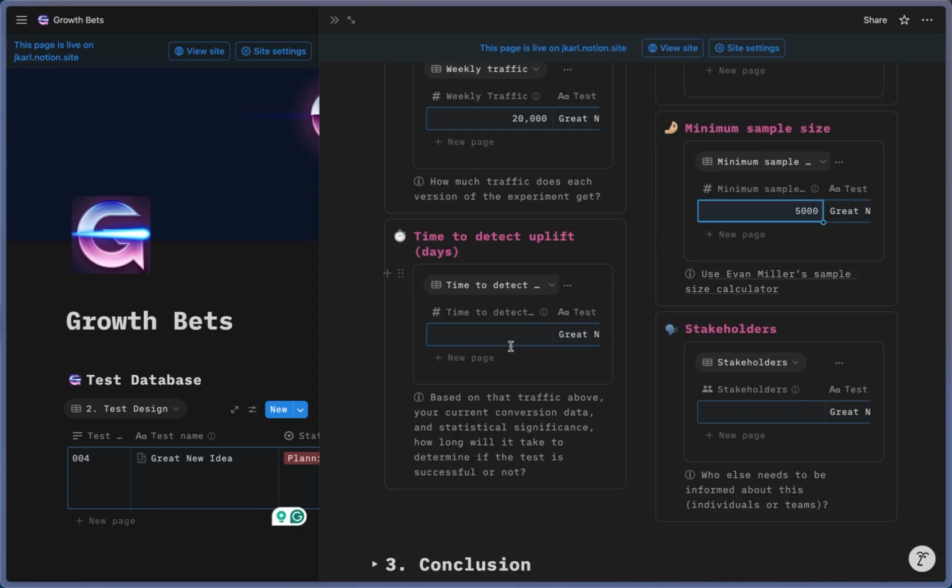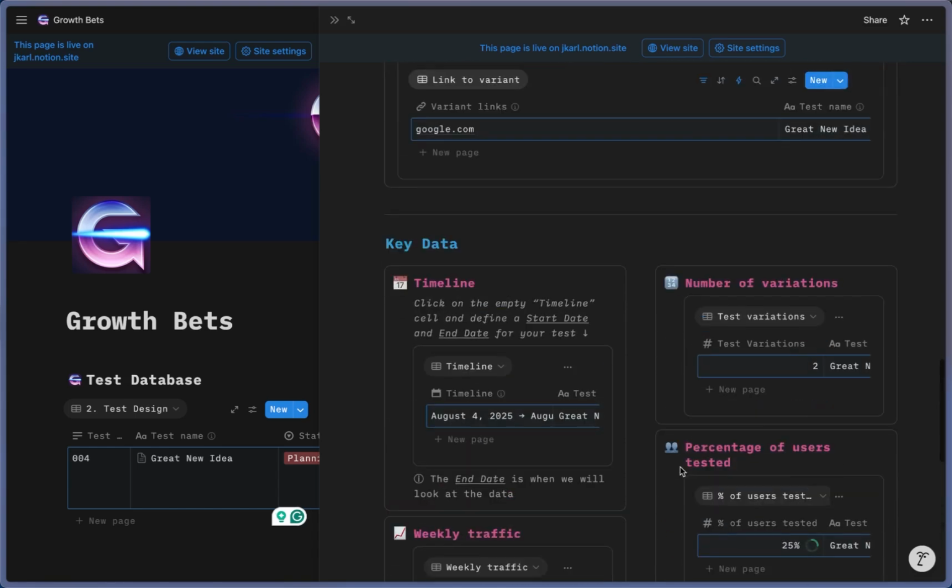And this is also a very interesting field here. This connects to a calculation that we will see in one of the other views. So let's just say the time to uplift takes a week, 7 days before we notice proper uplift. And then here you can also list any additional stakeholders, people who need to be informed. So I'll put that here, just list myself multiple times.